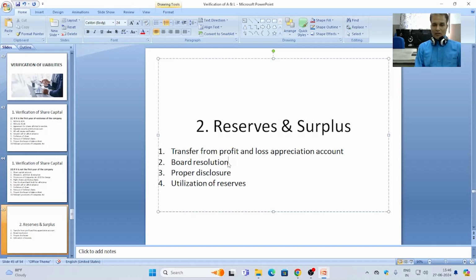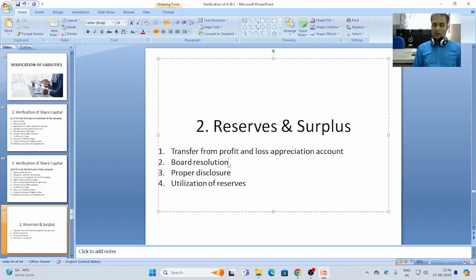Next is utilization of reserve. The reserve should be utilized for the stated purpose. For any illegal purpose, or a purpose that is not related to the business, the use or utilization of reserve and surplus is not allowed.